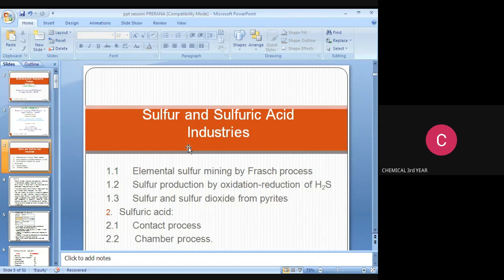class. The topics are: first, elemental sulfur mining by the Frasch process. Second topic is sulfur production by oxidation and reduction of H2S. And third topic is sulfur and sulfuric acid from pyrites. And then the production of sulfuric acid by two methods: one is the contact process, another one is the chamber process.